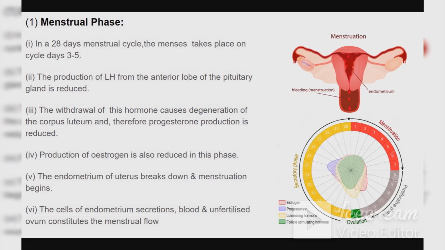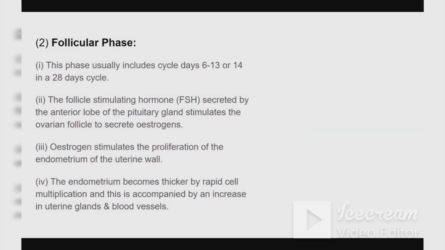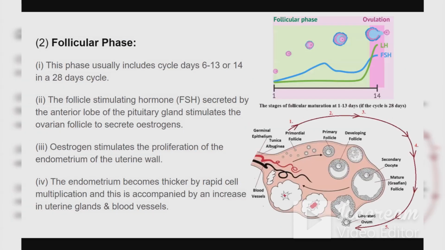The endometrium of the uterus breaks down and menstruation begins. The cells of the endometrium, secretion, blood, and unfertilized ovum constitute the menstrual flow. Once the menstruation phase is over, I come to the follicular phase. Now I'm starting with the next phase of the cycle, which runs from about day 6 to 13 or 14.